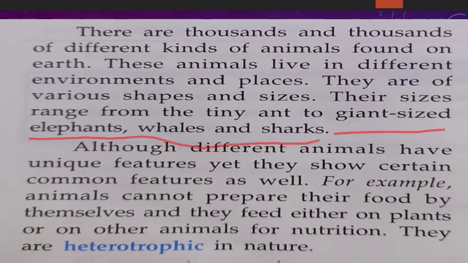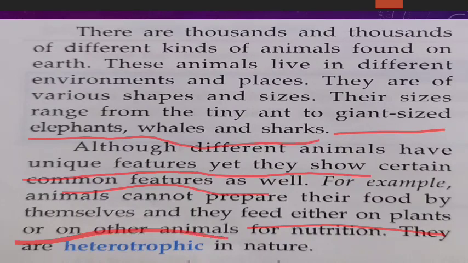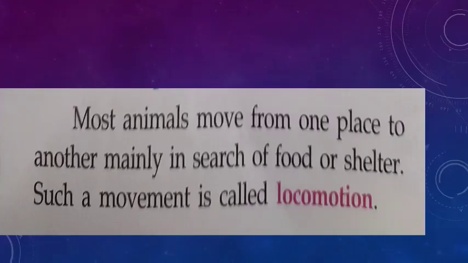Giant size. Clear? So although different animals have unique features, yet they show some common features as well. For example, animals cannot prepare their own food by themselves. So what they do for food, they depend either on plants or other animals for nutrition. And that is why they are called as what? Heterotrophic organisms, or we can say that they are heterotrophic in nature.